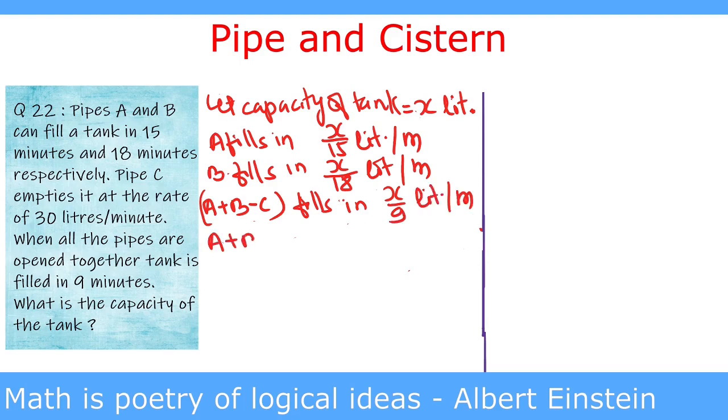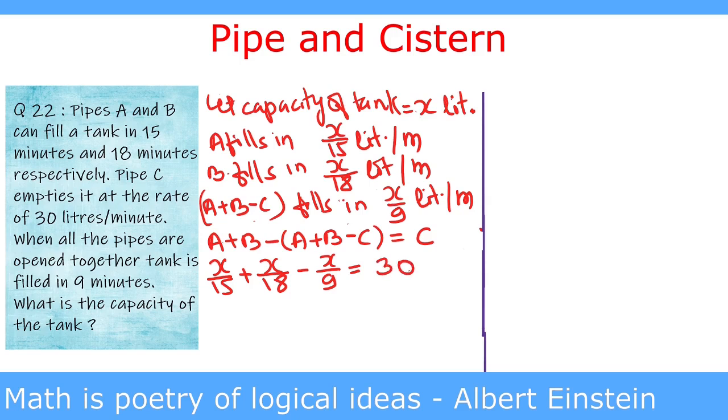If we write A plus B minus (A plus B minus C), then it is going to give us C. It means that the rate at which A plus B minus (A plus B minus C) fills the tank is equal to the rate at which C empties it. So we put the values of A, B and A plus B minus C. So that is X upon 15 plus X upon 18 minus X upon 9, and this is equal to 30 liters per minute.